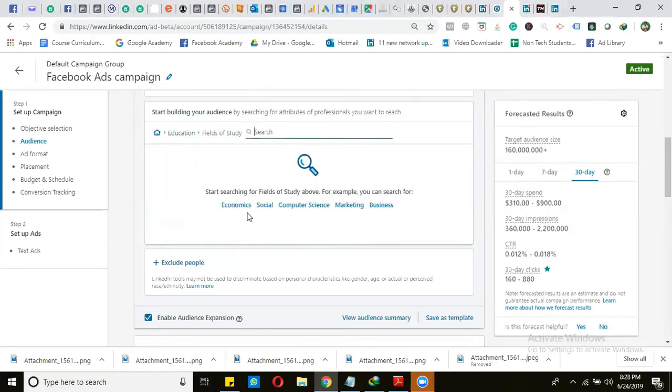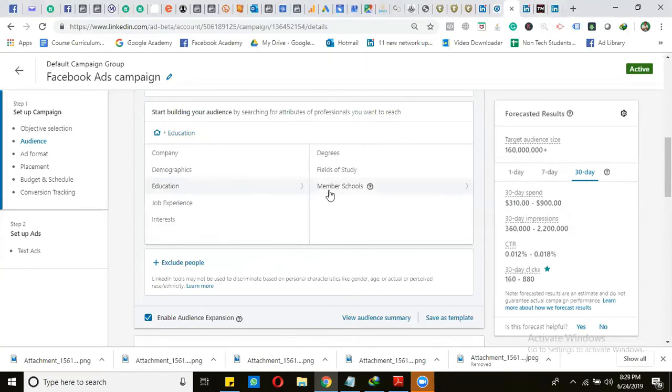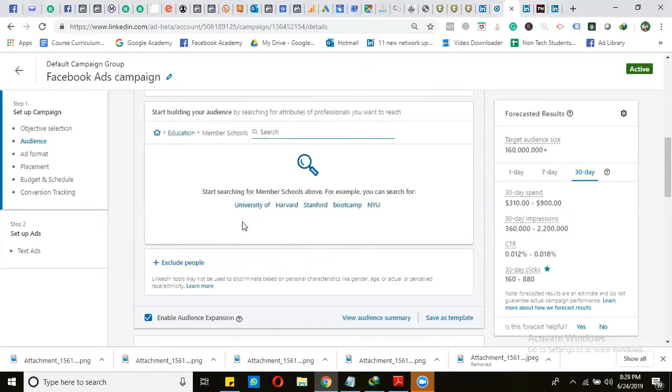Field of study, we can also select the field of study like economics, social, computer science, marketing, business, finance. We can also target the schools. Normally it will not show all the world universities, but it will show the important ones that are famous around the world.